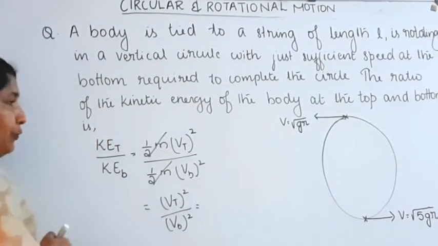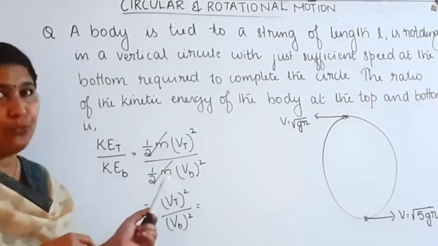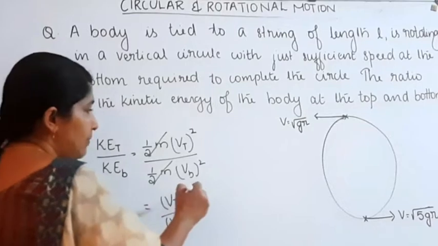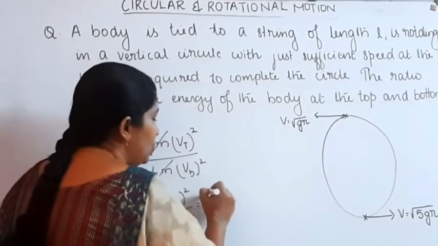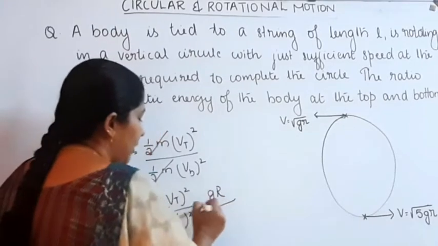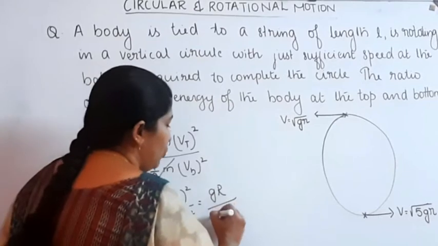We know Vt is equal to root gr and Vb is equal to root of 5gr. Substituting, root of gr the whole square, that's gr, divided by root of 5gr the whole square, that's 5gr.